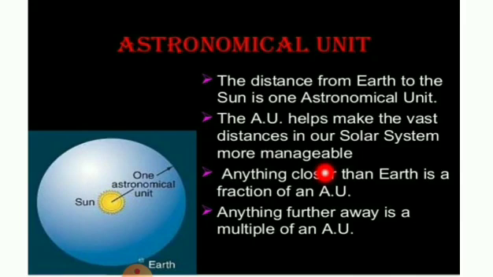The astronomical unit helps to make the vast distances in our solar system more manageable. Anything closer than the Earth is a fraction of an astronomical unit. Anything further away is a multiple of an astronomical unit. So closer means a fraction, that is a division. Further means multiplication.